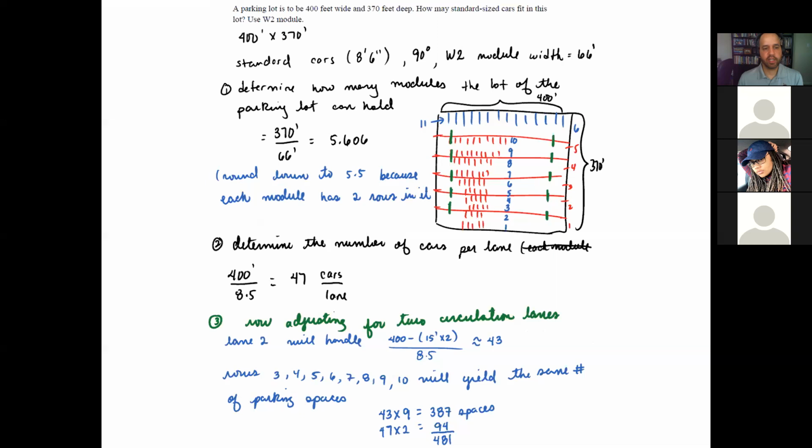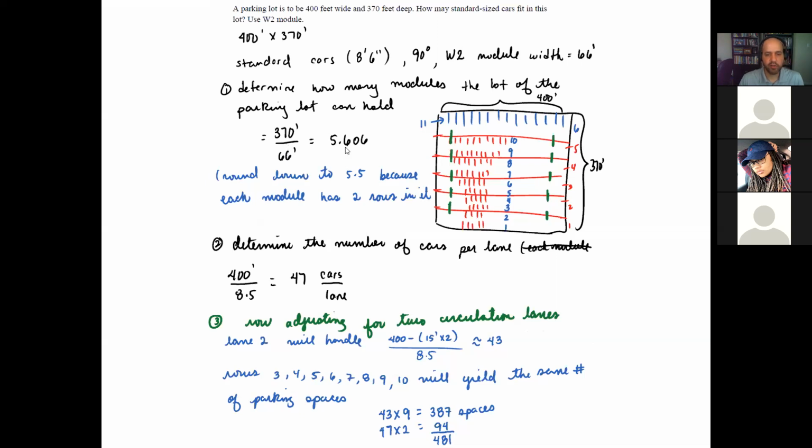So based on that, I can start by determining how many modules the parking lot can hold. If you look at the dimensions that I'm showing here, if you decide to use this as the width to accommodate the number of modules, then that's what I did. I used 370 feet as the width. So I'm dividing that by the width of the module, and that tells me that I have space for 5.6 modules.